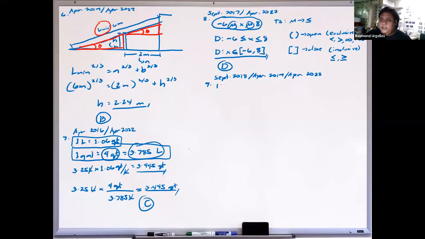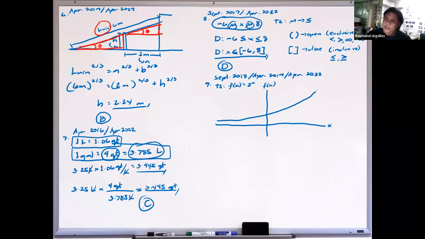We troubleshoot here: this should be f of x is equal to 2 to the power of x. But again, remember, it doesn't matter. Even if you didn't catch that, you should still get the correct answer. If we try to graph this, with x on the horizontal axis and f of x on the vertical axis, you will get something like this. This is the graph.